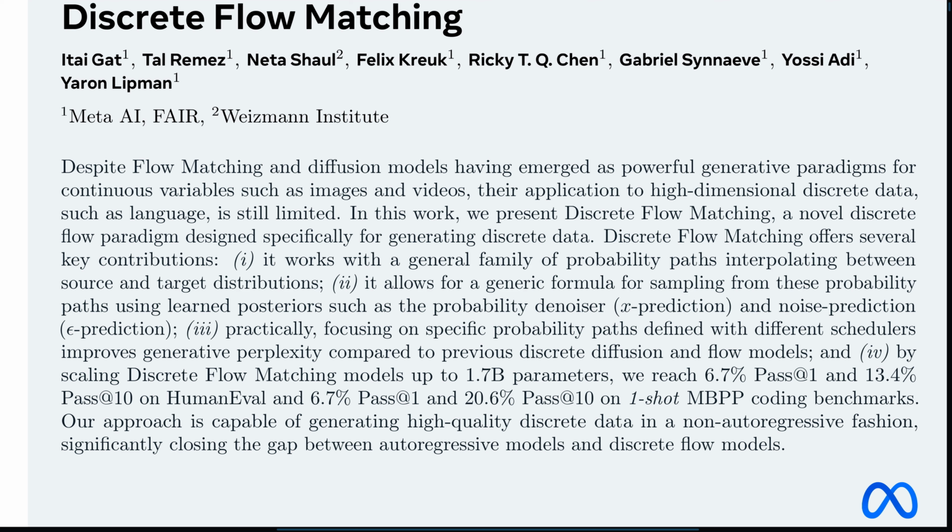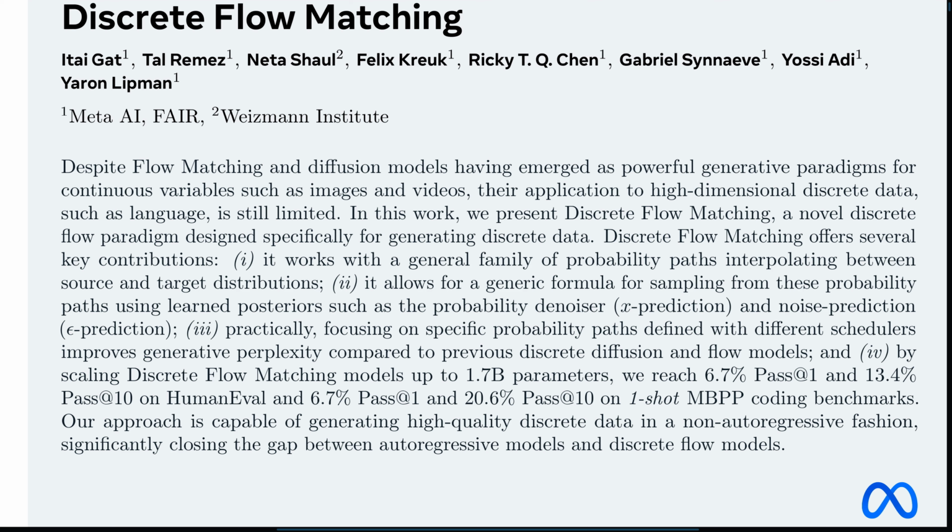Okay, so wrapping this up. Discrete flow matching looks like a really promising new direction. It's specifically built for discrete data like text and code, uses these flexible learning paths, has clever ways to generate data by learning to denoise it, and shows improved quality. And importantly, it scales up and performs well on tough tasks like code generation. Right. And the big headline is that it does this non-autoregressively, really narrowing that performance gap compared to the standard token-by-token models. Yeah, it's a significant step in developing new tools for generating structured information, which is just fundamental for so much of AI.